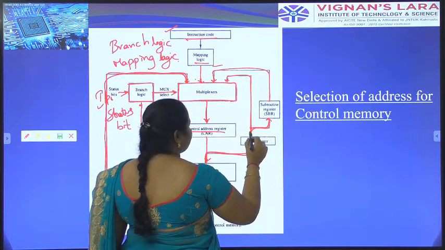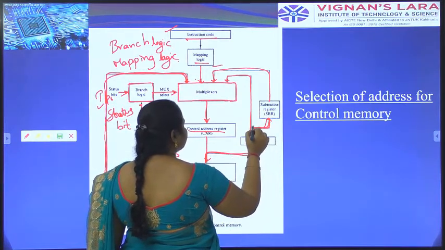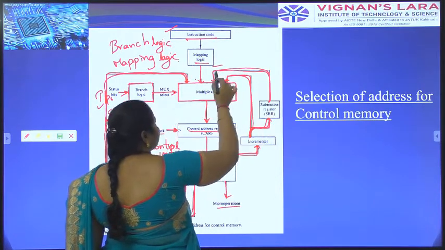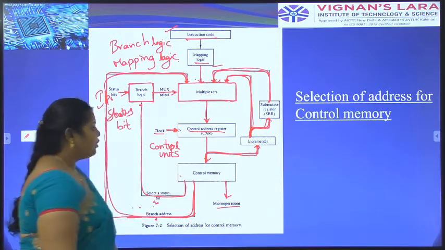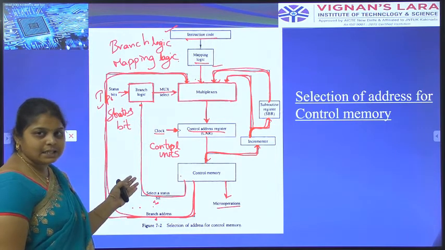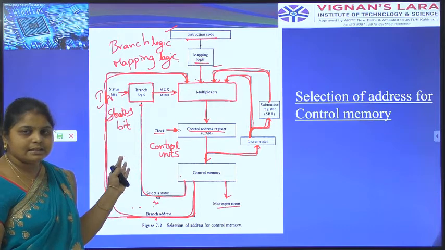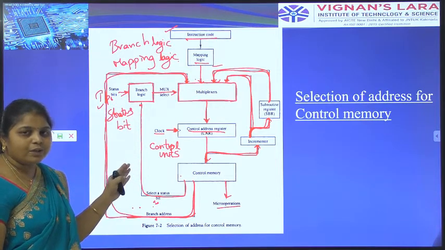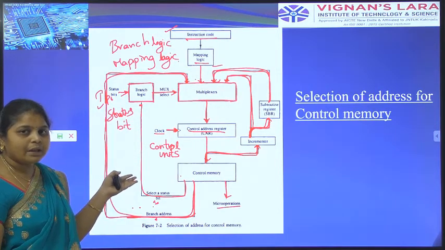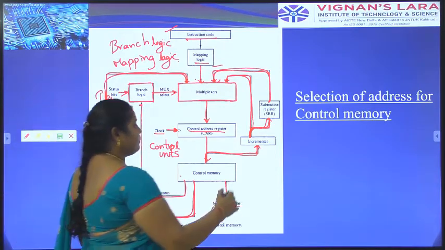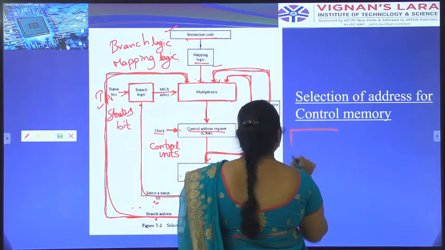That resultant will be passed to the subroutine and also the multiplexer. The subroutine information is also transferred to the multiplexer. Okay, by using these addressing sequences, these are the sequence of the address. By using this addressing sequencer, we can easily identify the memory of that address. For example,